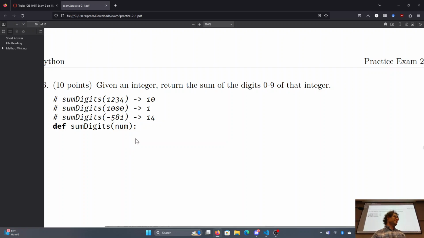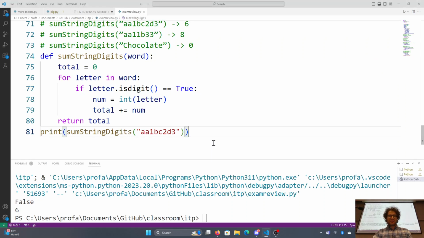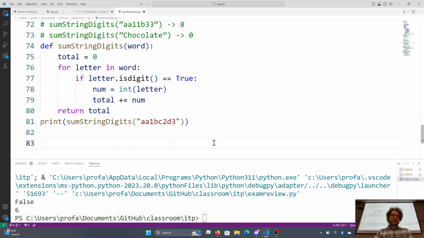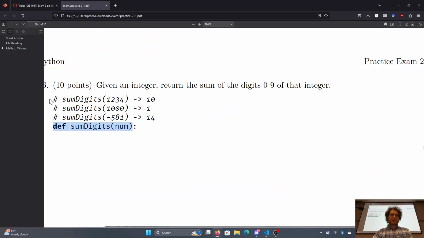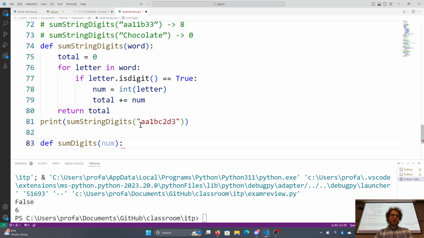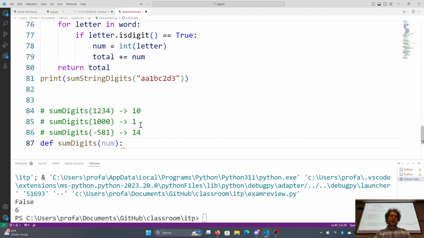So there's actually a few ways to do this. There's a one-liner we can do this with. So def sum digits. But basically here what we're trying to do is add up all the digits. Now we've shown you how to do this one in a few different ways over the semester, believe it or not. We've got right here 1234 is equal to 10 because 1 plus 2 plus 3 plus 4. 1000 is equal to 1. And negative 581 is equal to 14 because 5 plus 8 plus 1.